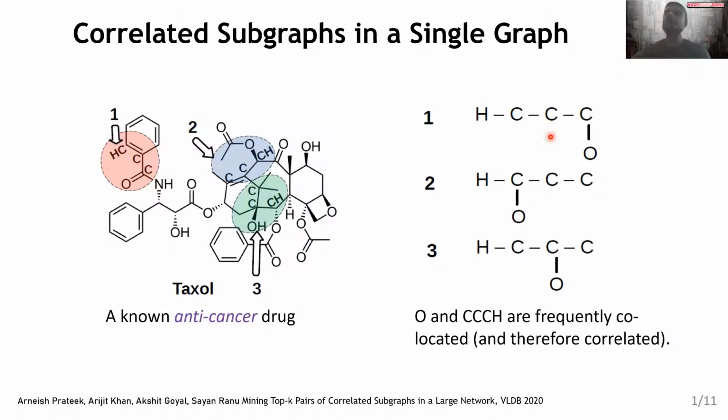So therefore, frequent subgraph mining would not be able to capture patterns such as the one presented over here. However, we can clearly see that there is a correlation pattern. The correlation pattern being that this chain of 3 carbon and 1 hydrogen is very frequently located close to an oxygen atom. And this is what we call a correlated subgraph pair. In other words, two subgraphs that are very frequently located very close to each other in the overall graph.